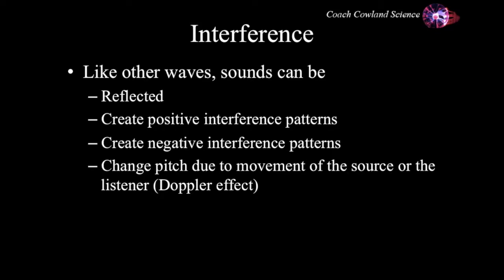Interference. Now, sound waves usually travel outwards from their source in all directions equally, but sound waves can be reflected and they can bounce off, they can echo. You can get positive interference patterns, where sound waves collide and make a larger sound wave, or they can cancel each other out and get negative interference patterns. Or the pitch of the sound, the frequency of the sound, can change because either the source or the observer could be moving relative to each other. This is called the Doppler effect.